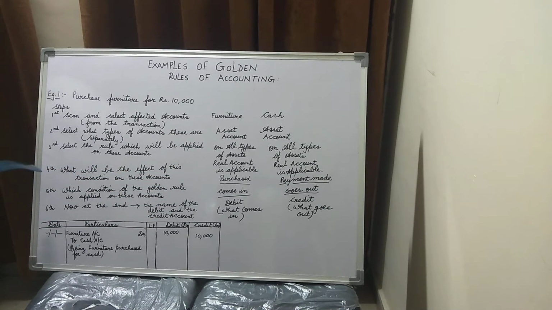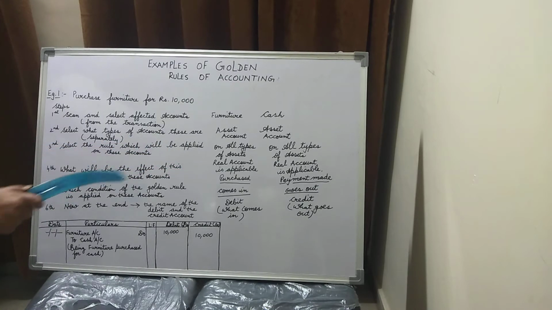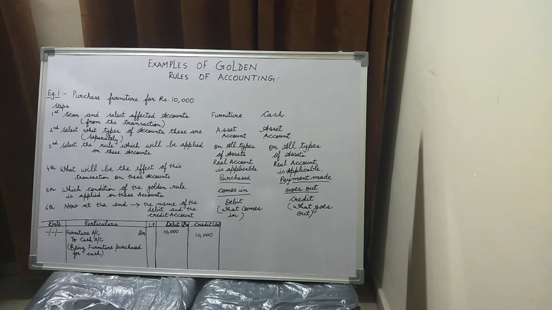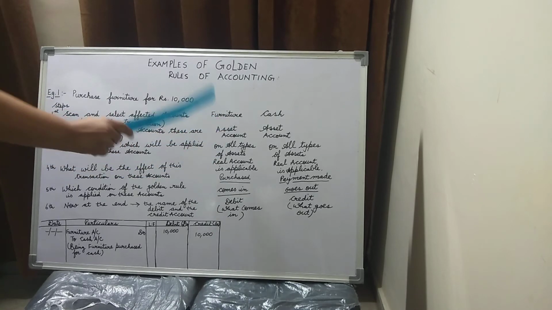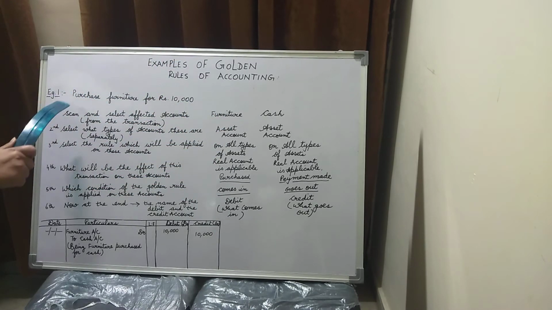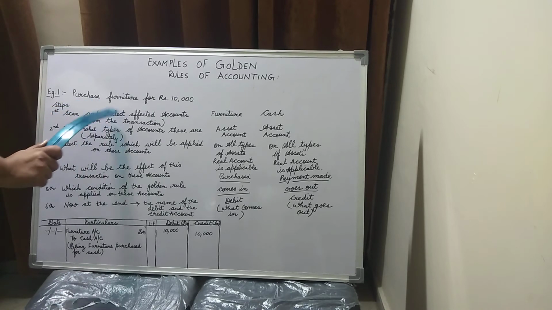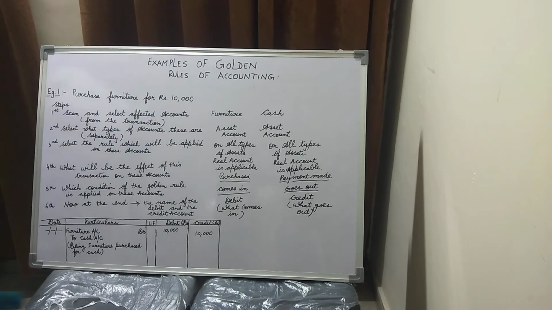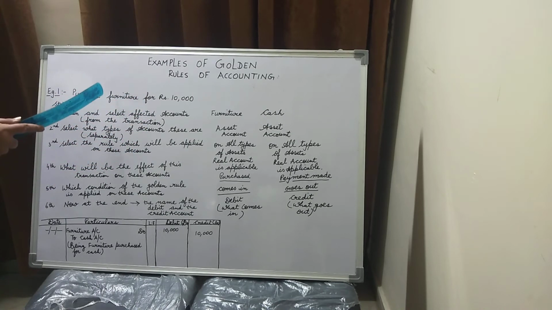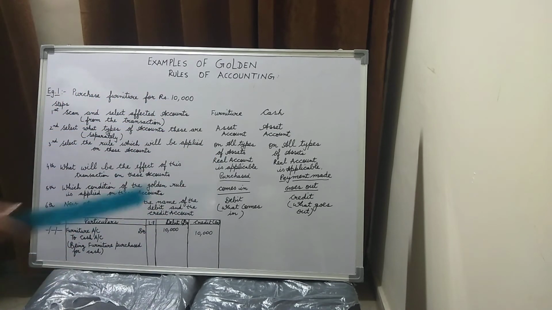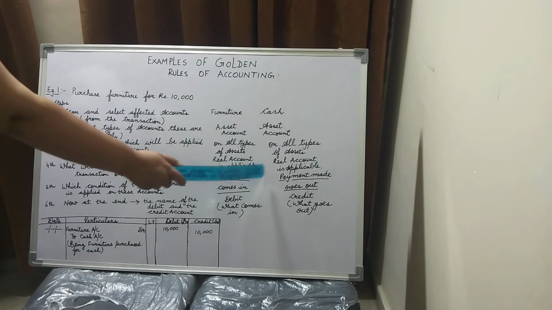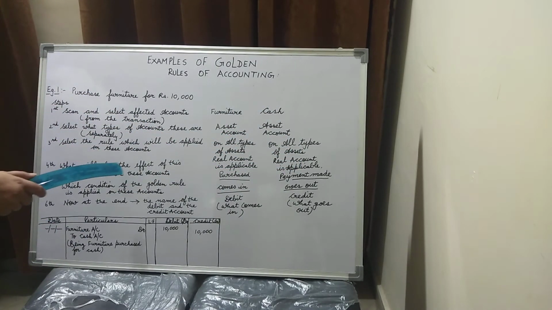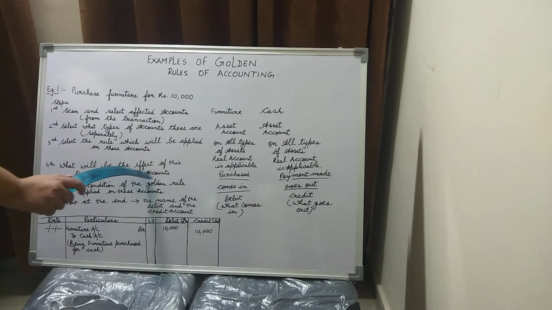Now children, let us see the fourth step. What will be the effect of this transaction on these accounts? Now when we talk of the effect, children, furniture, is it purchased or is it sold? Kindly again let us go back to the transaction. Purchase furniture for rupees 10,000. So the effect is that the furniture is purchased, and for purchasing this furniture, cash payment is made. So this is the effect of the transaction on these accounts.